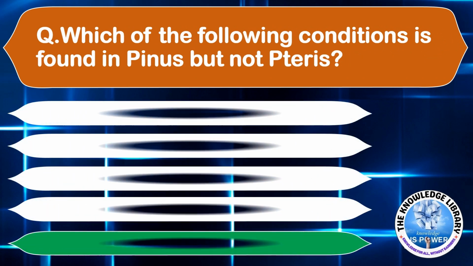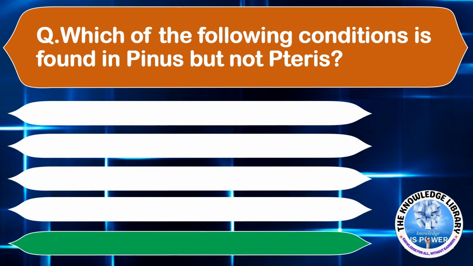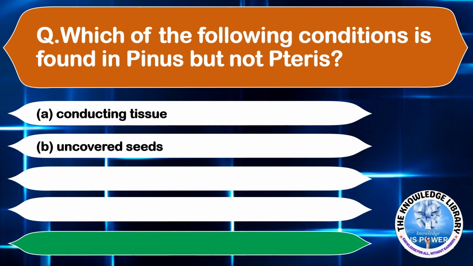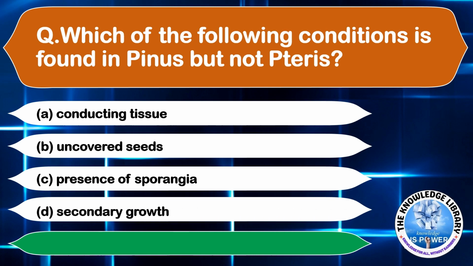Which of the following conditions is found in Pinus but not Pteris? Option A, conducting tissue, option B, uncovered seeds, option C, presence of sporangia, and option D, secondary growth. The correct answer is option B, uncovered seeds. Moving on to the next question.